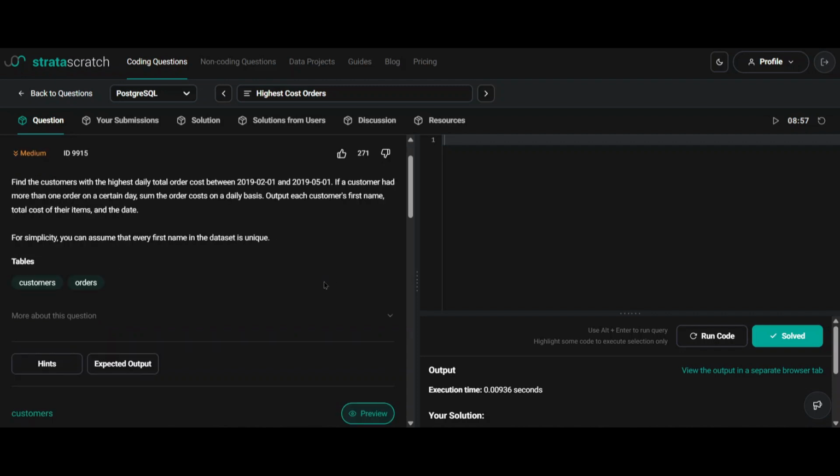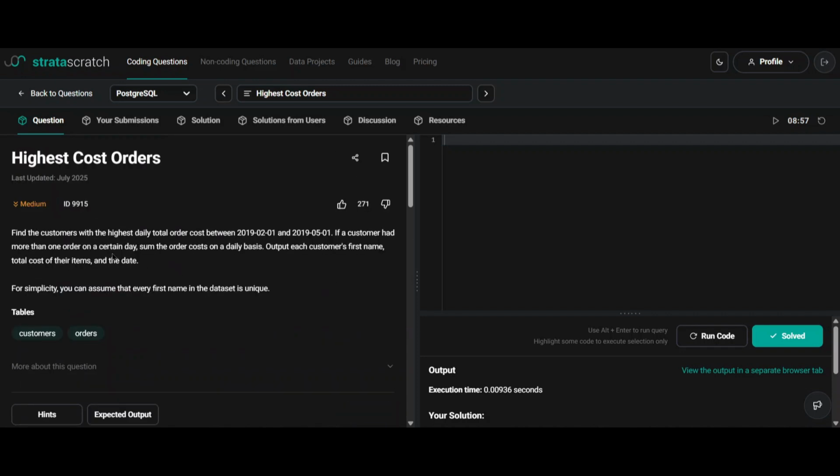So here we need to combine these two tables and we need to group by customer name. We will be grouping by first name of the customer, and we also need to group by the date, because if a customer had more than one order on a certain day, we need to add it. So we need to add up based on the date for each customer.